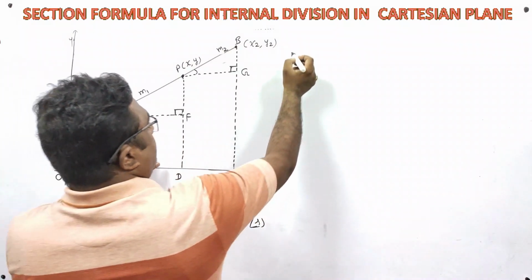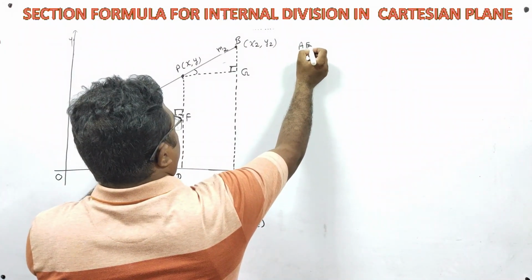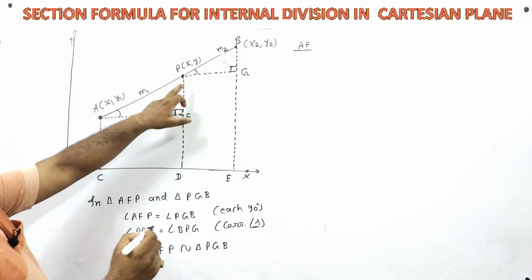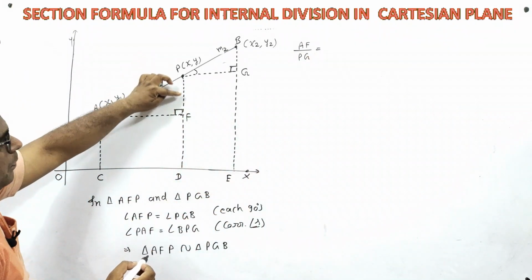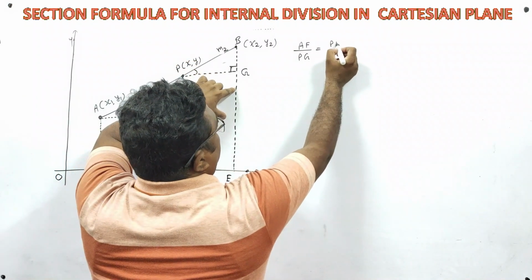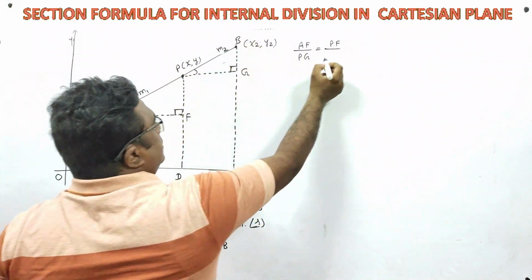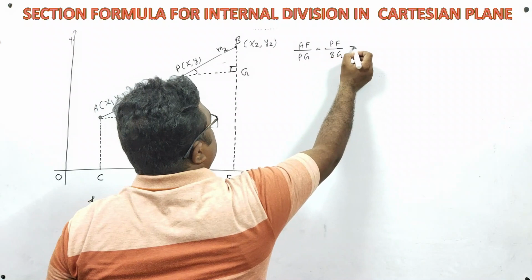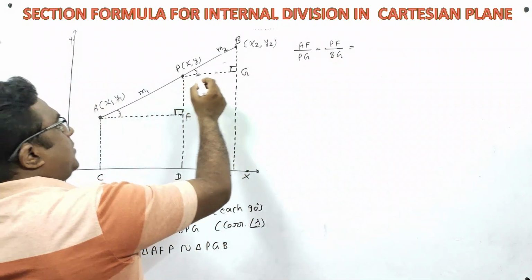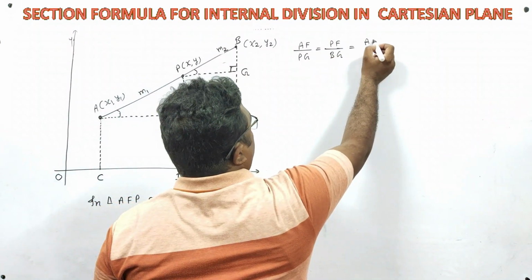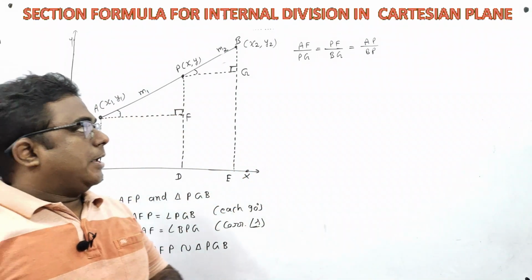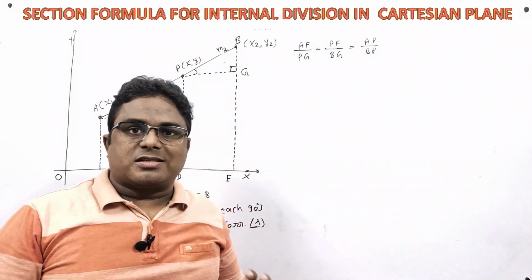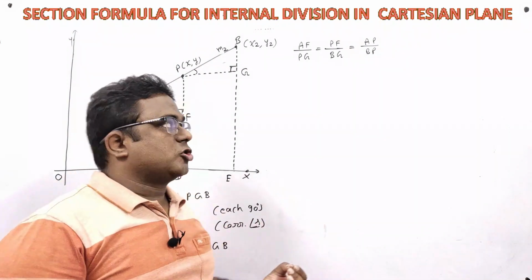It means AF upon PG is equal to PF upon BG and is equal to AP upon PB. So what I did here, I have kept the corresponding sides of two triangles in same proportion.